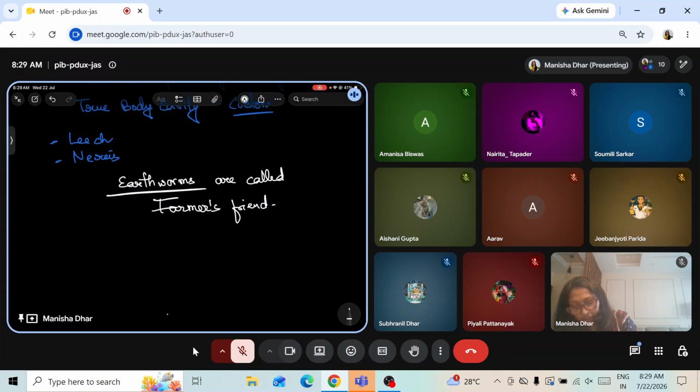I'll just try to draw here something like kind of pellets. Now they eat the soil, and when they release the soil, they form these kind of structures when the soil is released from the body. These kind of structures you might have seen, heaps of small bands of soil which are deposited on the soil. If you have ever observed, these are actually known as castings. Castings. This is the leftovers.